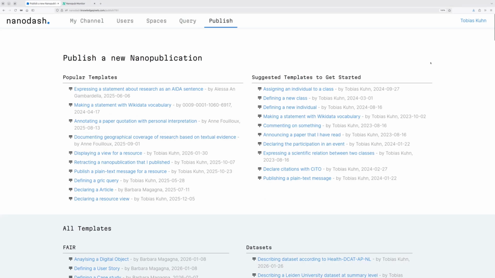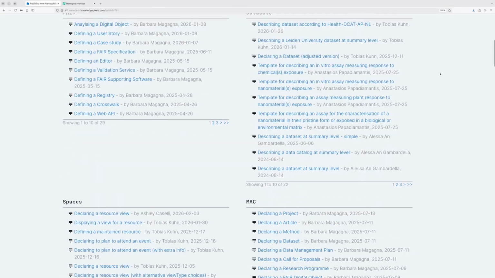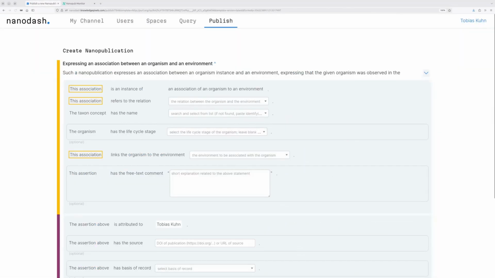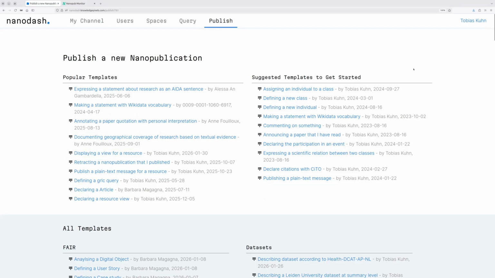This is a short demo of our product Nanodash. It's the first universal and globally integrated knowledge sharing platform for researchers. Researchers can publish small bits of structured information as nanopublications.